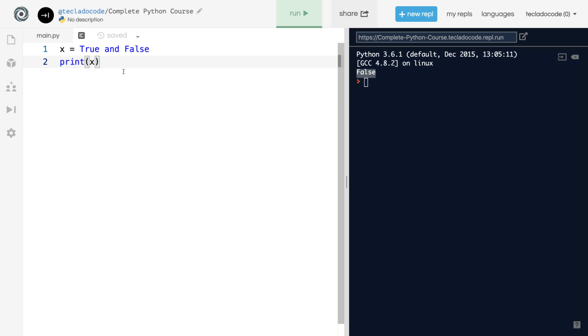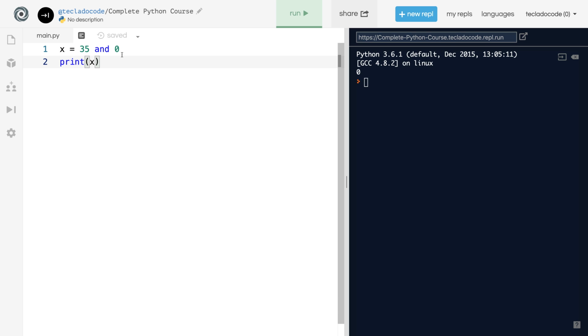And this is very easy to double check with something that isn't true and false. So we'll do 35 and 0. And again, it's going to look at the first value, and see if it's true, and if it is, then it's going to give you the second one. So you get 0. Remember, it knows that this is a true value because if you pass it through bool, it evaluates to true.